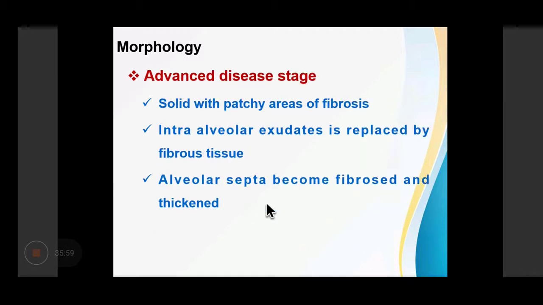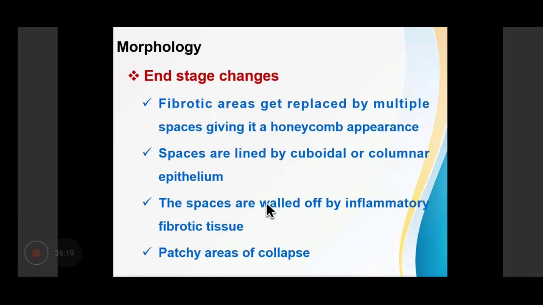In the advanced stage of the disease, there will be solid areas with patchy fibrosis. There will be formation of intraalveolar exudates. These exudates will be slowly replaced by fibrous tissue. The alveolar septa will also become fibrosed and thickened. Then we have end-stage changes. The fibrotic areas get replaced by multiple spaces, which gives a honeycomb appearance. The spaces are lined by cuboidal or columnar epithelium, and are walled off by inflammatory fibrotic tissue. There will be patchy areas of collapse.